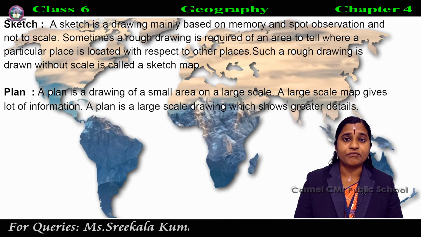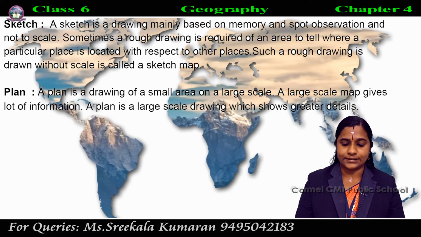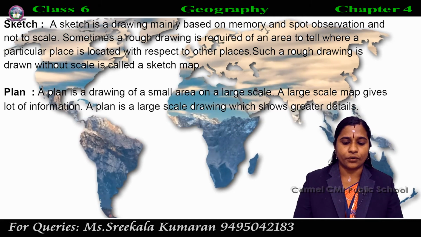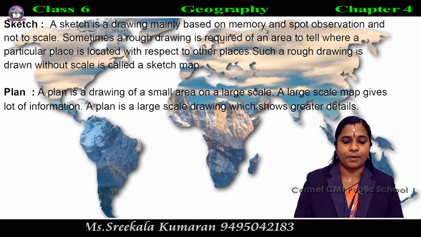Such a rough drawing, drawn without a scale, is called a sketch map.